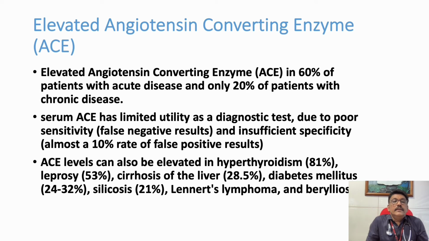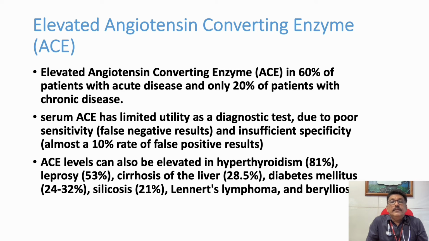Serum ACE levels have limited diagnostic utility due to poor sensitivity, that is, false negative results are common. ACE levels can also be elevated in hyperthyroidism, leprosy, cirrhosis of liver, diabetes mellitus, silicosis and lymphomas. So, ACE level alone will not tell you that the patient has sarcoidosis.